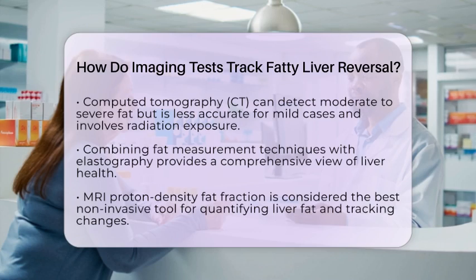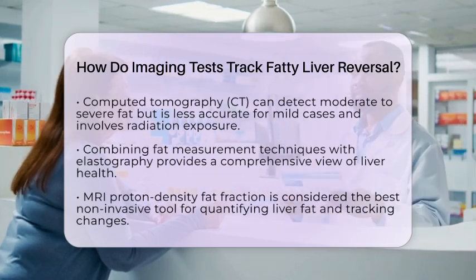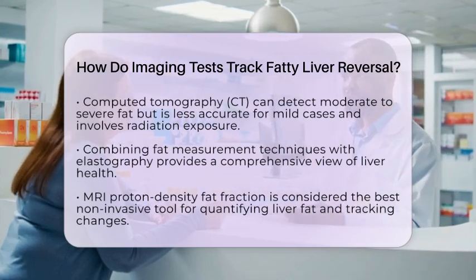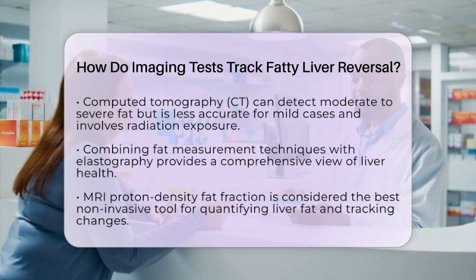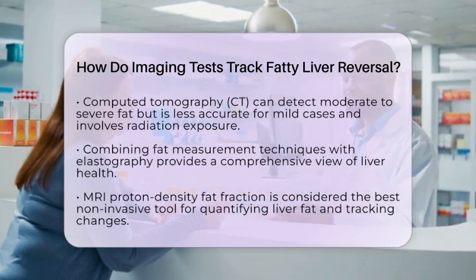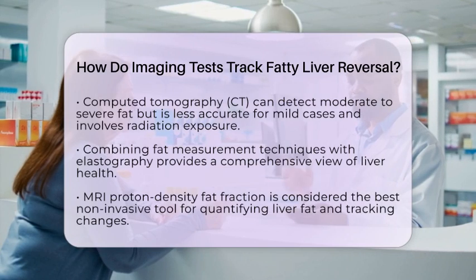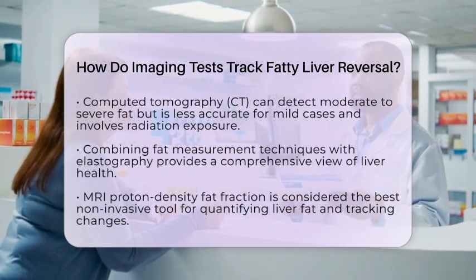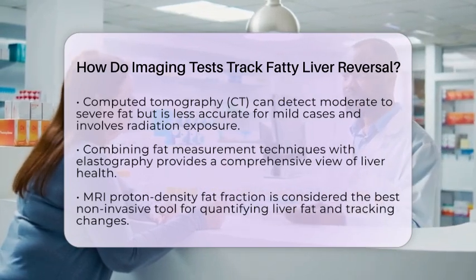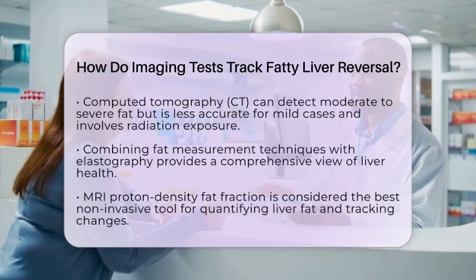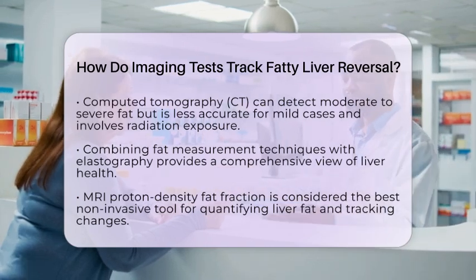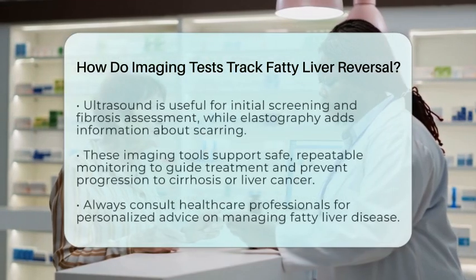Elastography techniques, including magnetic resonance elastography, measure how stiff the liver tissue is. Since fibrosis makes the liver stiffer, these tests help monitor whether scarring is getting better or worse. Combining fat measurements from MRI or ultrasound with fibrosis assessment gives a complete picture of liver health during treatment.